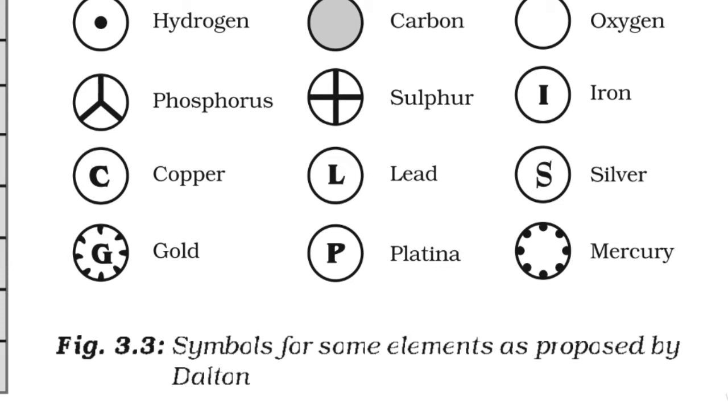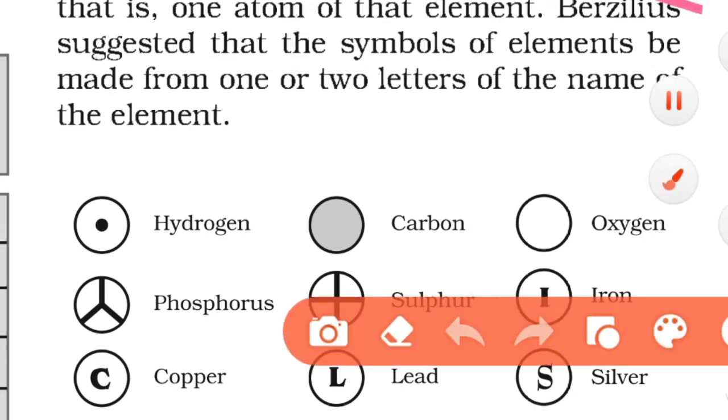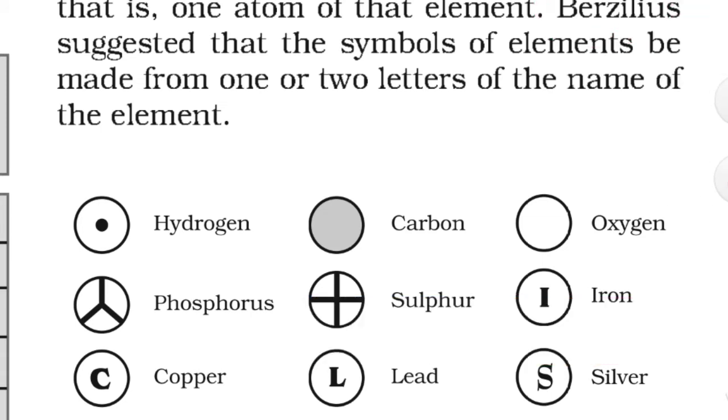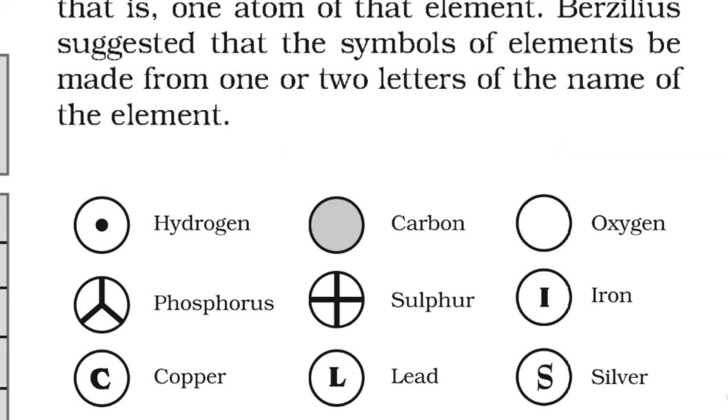And then it was Johannes Jacob Berzelius. See, his name is given in short here; the full name is not given. In this part you can see only the name Berzelius written. But his full name was Johannes Jacob Berzelius, or in short J.J. Berzelius of Sweden. He suggested that the symbols of elements be made from 1 or 2 letters of the name of the elements. And this idea led to the modern symbols of the elements which are used nowadays.